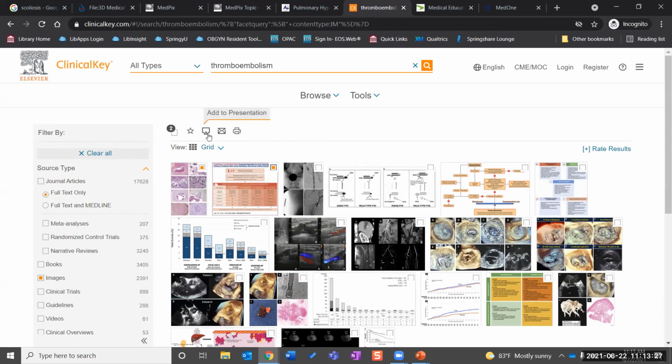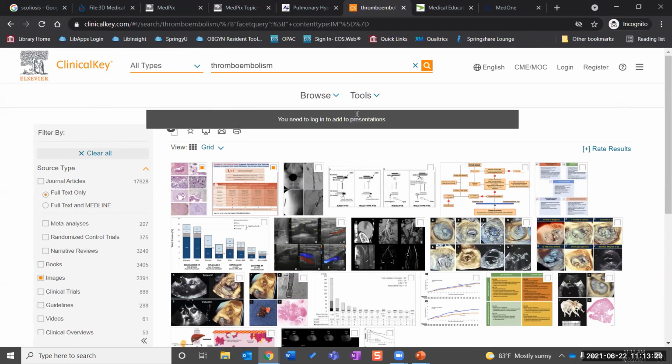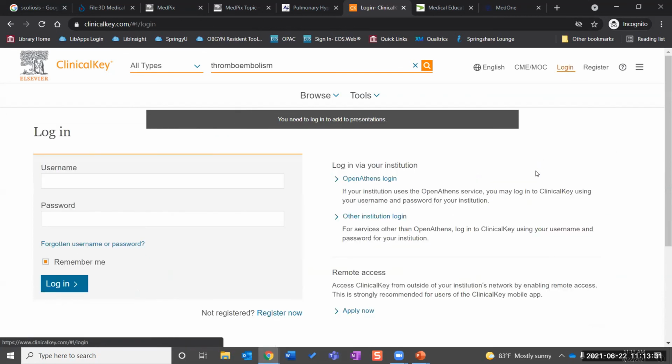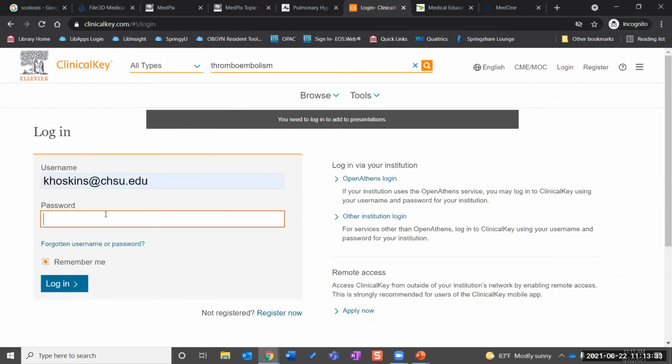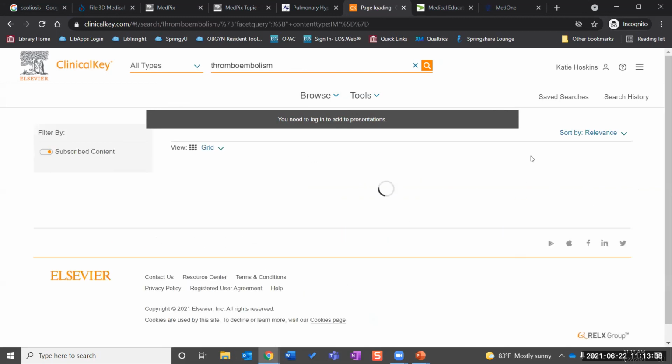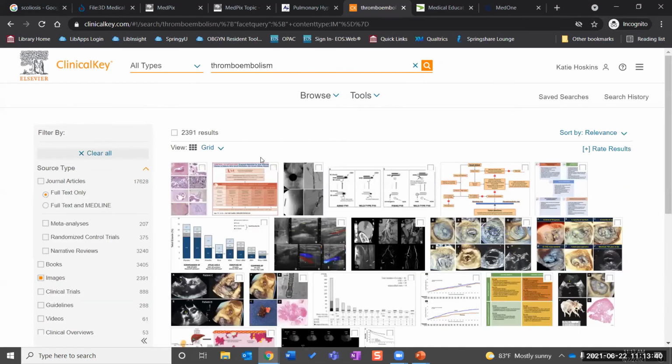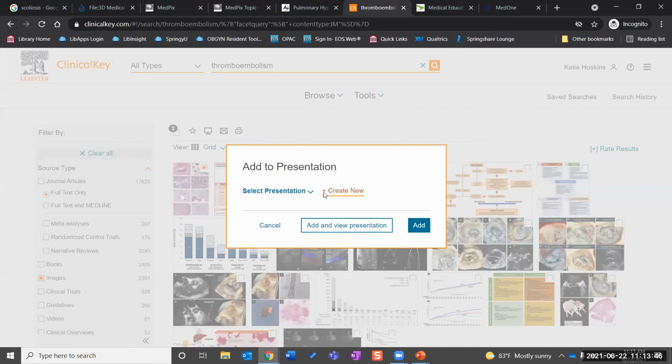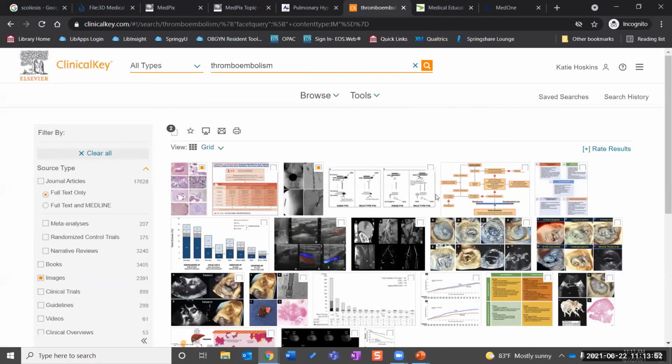Nothing really in particular. So I'll go ahead and say add to presentations. It reminds me I need to log in. See if I remember my login, and I do. Okay, so evidently log in first, forgot that part. Add to the presentation. So you can either create a new one or you can add it to an existing presentation. And then you'll be able to download it and it will include the image and all of the citation information for it.